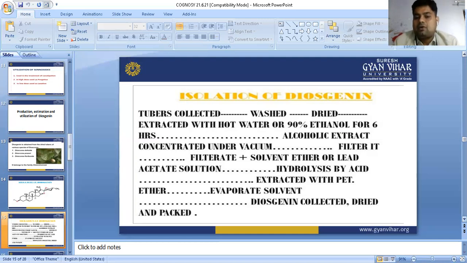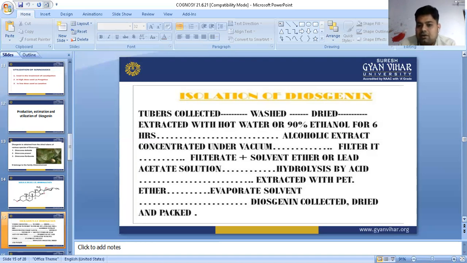After that, the alcoholic extract is concentrated under vacuum pressure and the solution is filtered. To the filtrate we add solvent ether or lead acetate solution. Ether or lead acetate solution settles down the impurities available in the preparation, and then hydrolysis is done by acetic acid. We use acetic acid and then extract with the